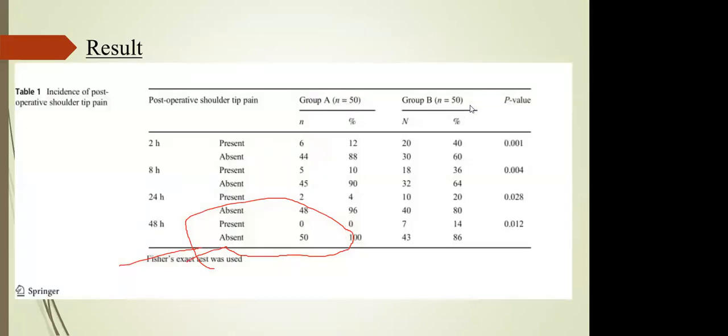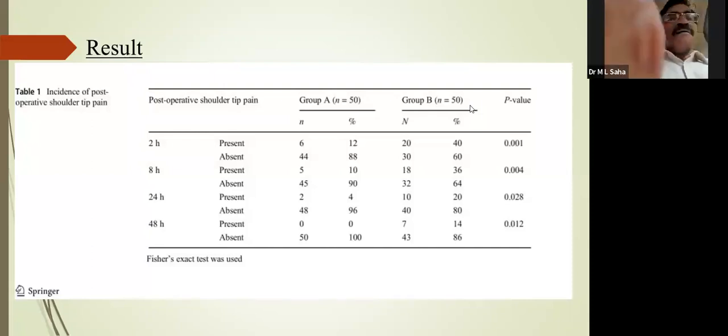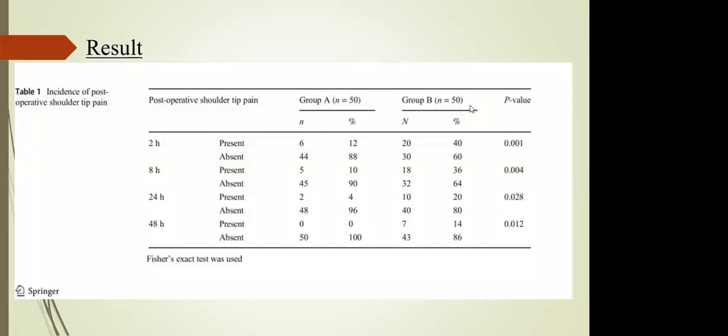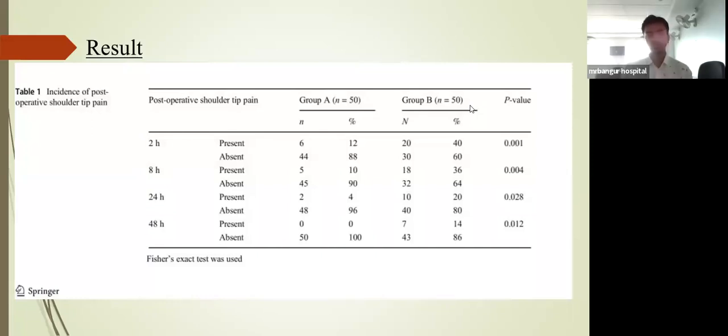So this is a 2x2 table. Yes. When you talk about the 2x2 table, as you can see in this one, what are the things that have been different in the two groups? What are the things that are not different in the two groups? The difference in the two groups is the low pressure. One group is having low pressure, and group B is not having.